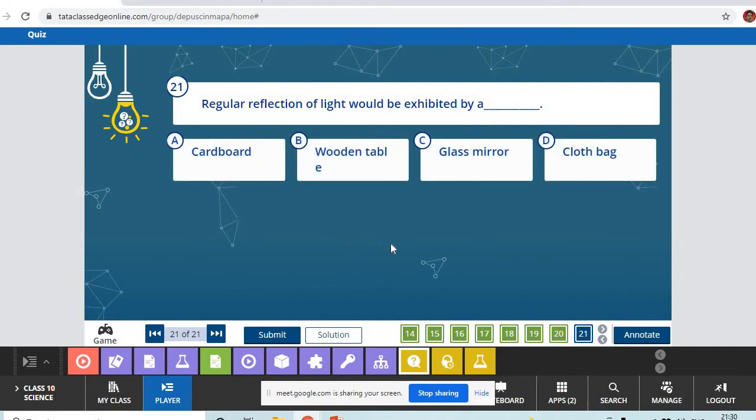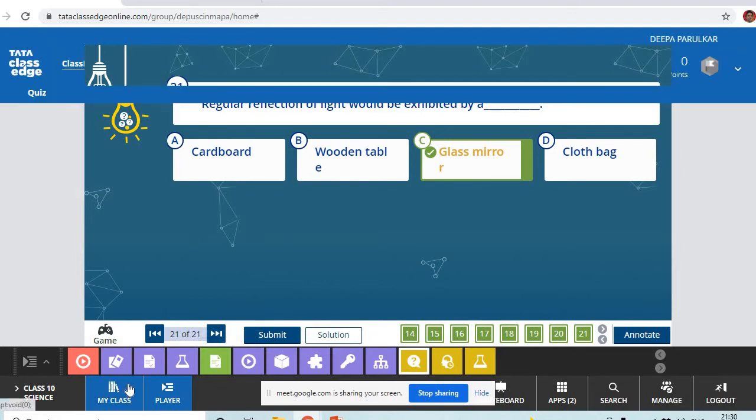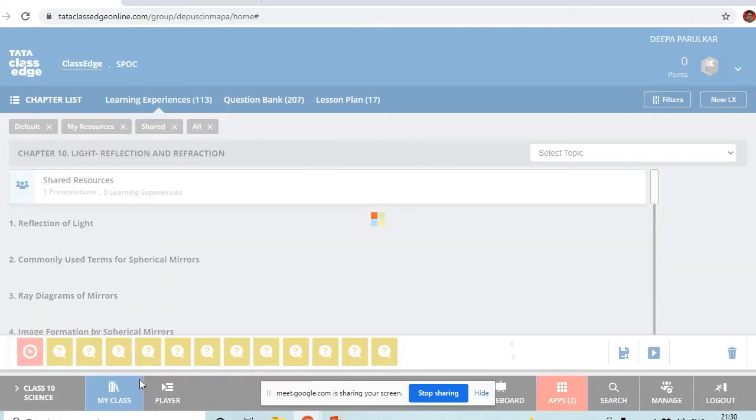Regular reflection of the light would be exhibited by? Glass mirror. Yes, it is glass mirror. So children, you have given almost all the answers correctly, and I am very happy that you have learned this phenomenon of reflection very nicely.